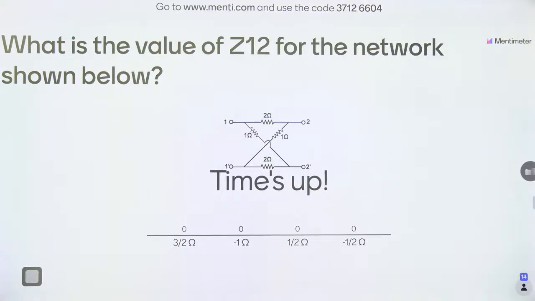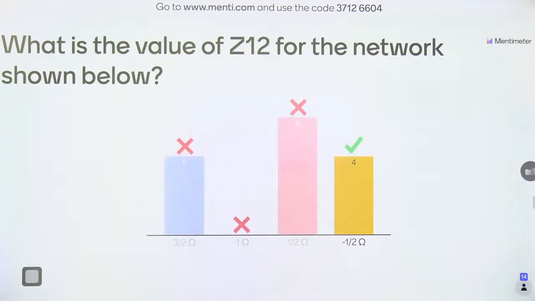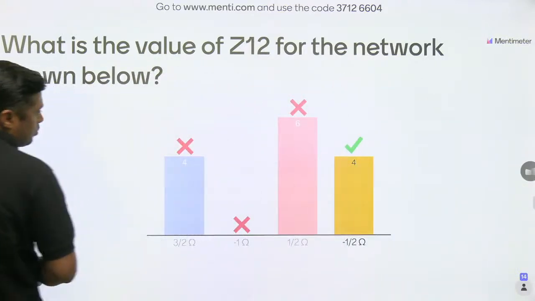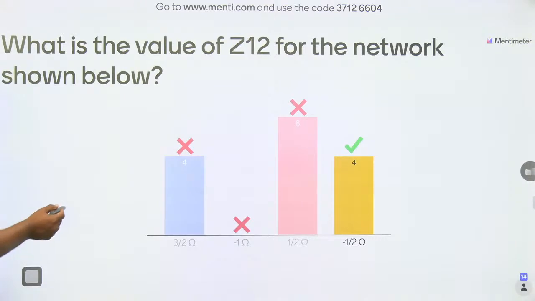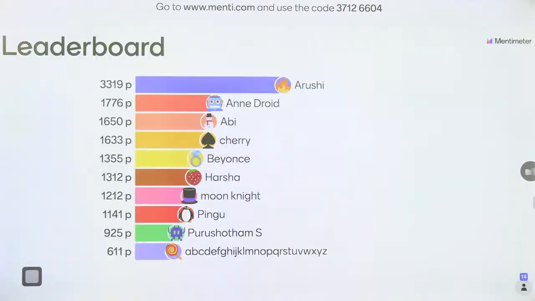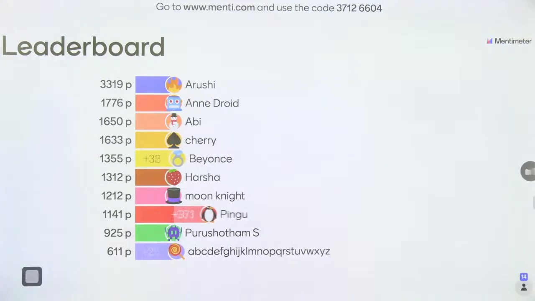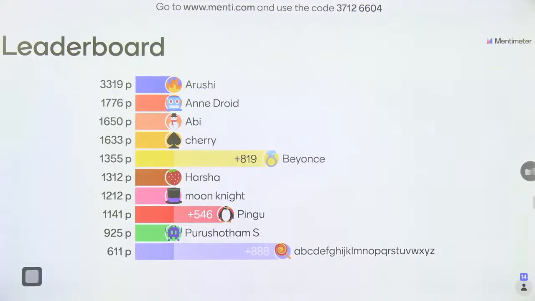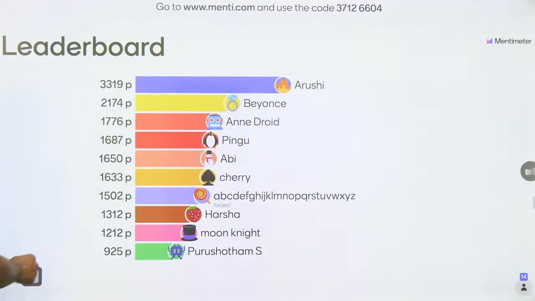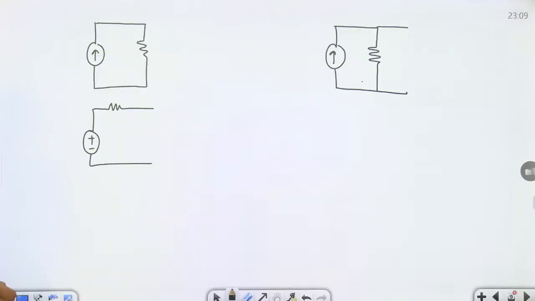Time up. That option is what? D, right? Minus 1/2. Two students gave the right answer for this question. What is the problem? Watch this.